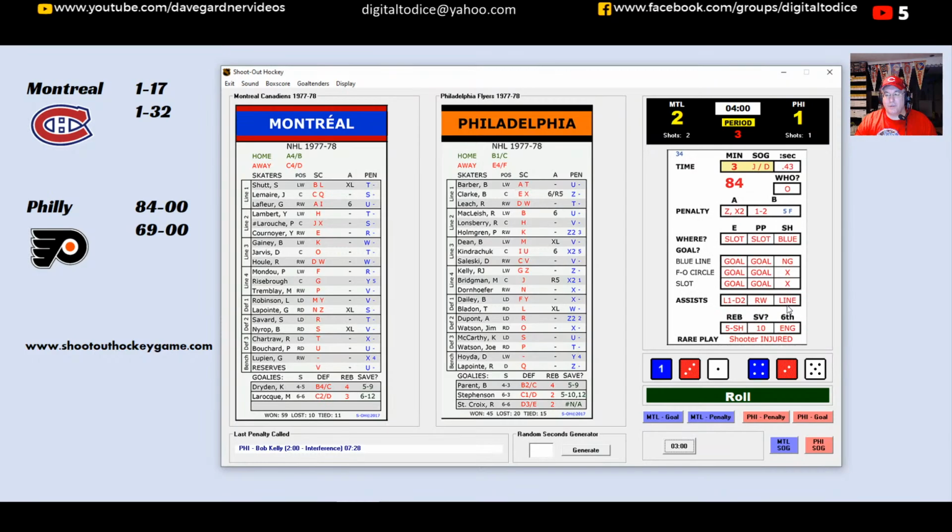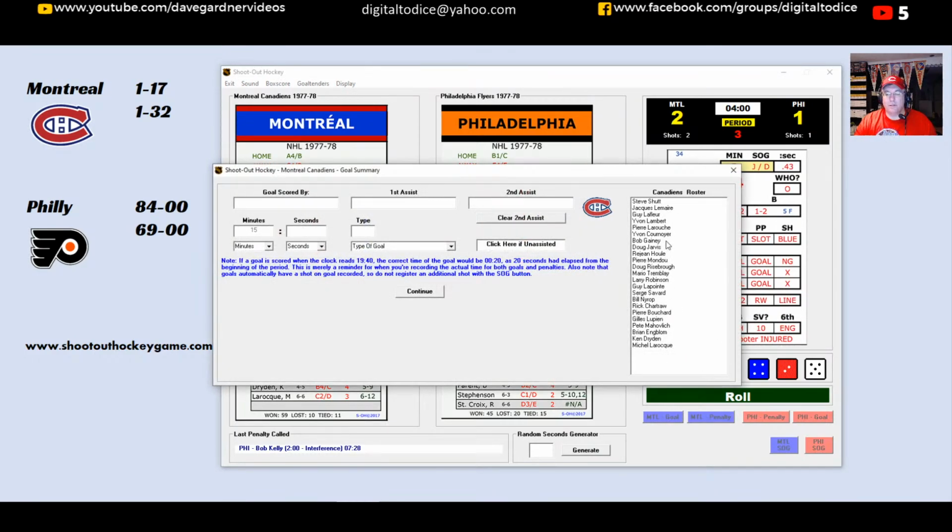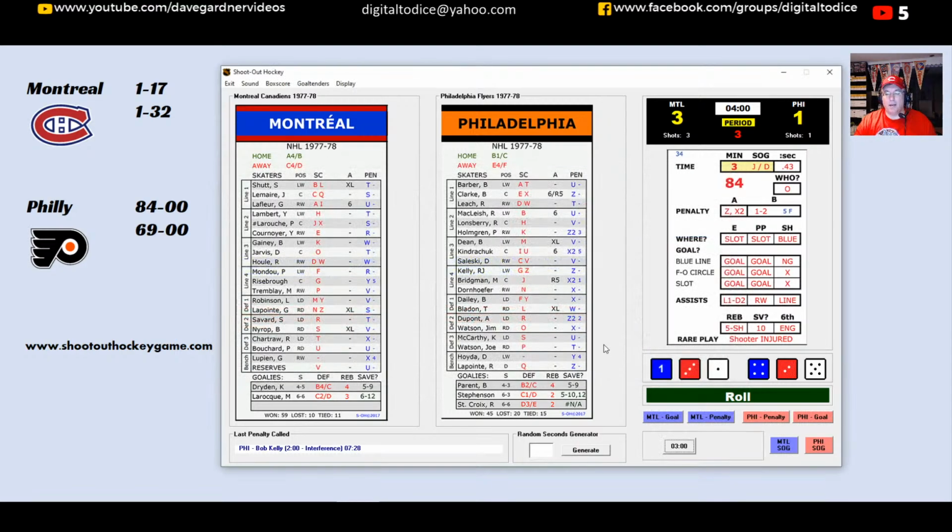Let's see if there's any assists on that goal. Yeah, LaRouche, Lambert, and Cormier will all chip in on that one. So Pierre LaRouche with the goal. Lambert and Cormier will get the assists here, and that could be the jacket grabber, as John Weideman used to say for the Worcester Ice Cats when he broadcasted the games on the radio.